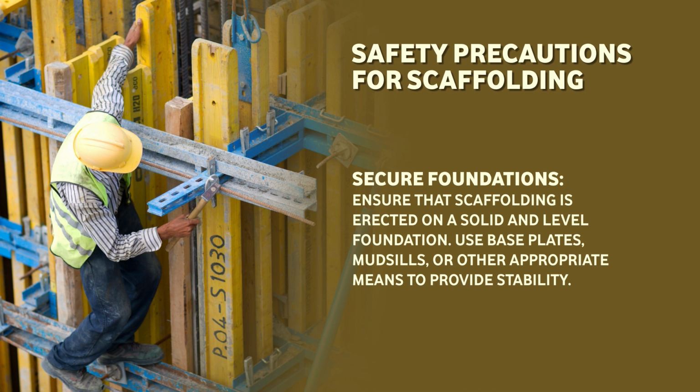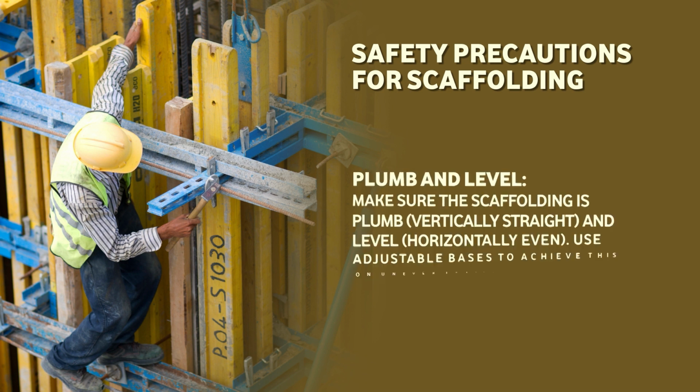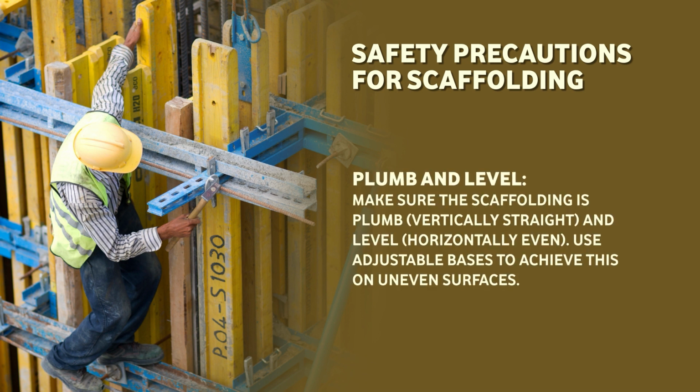Use base plates, mud sills and other appropriate means to provide stability. Our next point is plumb and leveling. Make sure the scaffolding is plumb, vertically straight, and level horizontally. Use adjustable bases to achieve this on uneven surfaces.